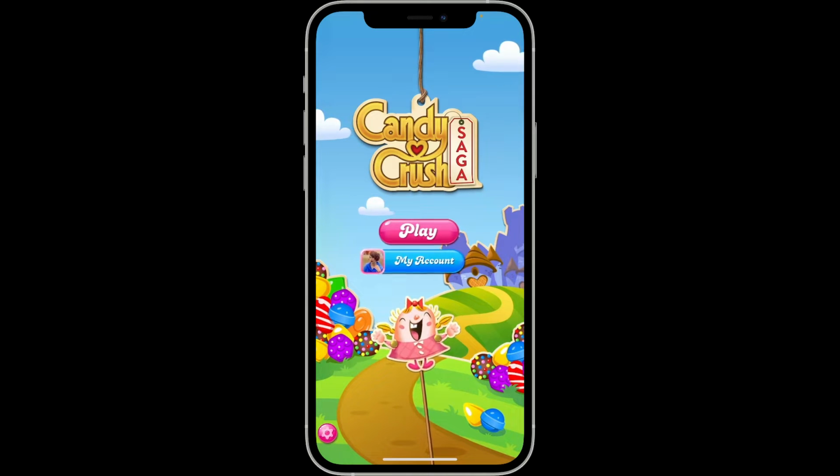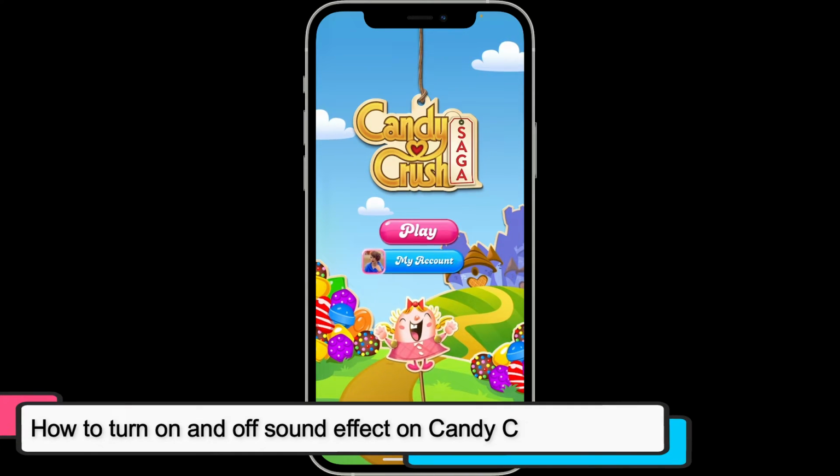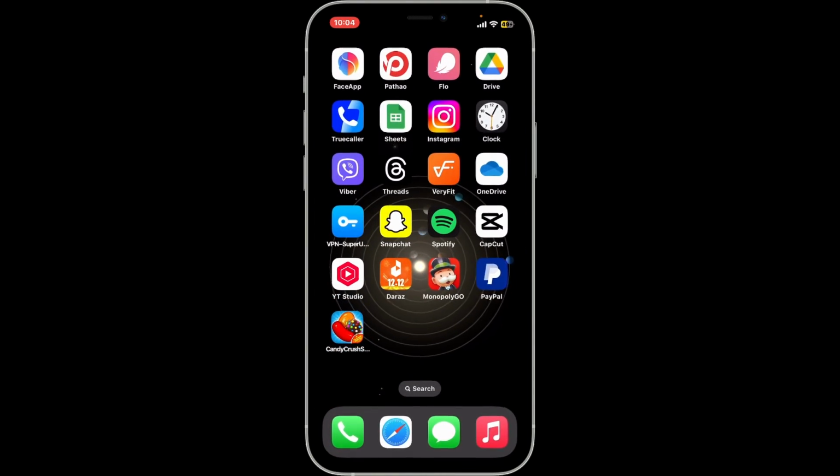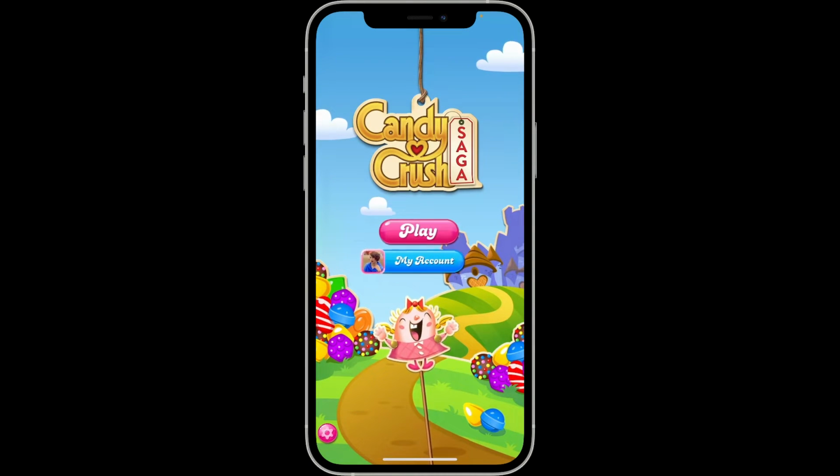In this video, I'm going to show you how to turn on and off sound effects in Candy Crush Saga. To turn on and off the sound effects in Candy Crush Saga, follow these steps. Launch the Candy Crush Saga application on your mobile device. Once you're inside the home section, tap on the pink gear button, which is located at the bottom left or top right corner of the screen.